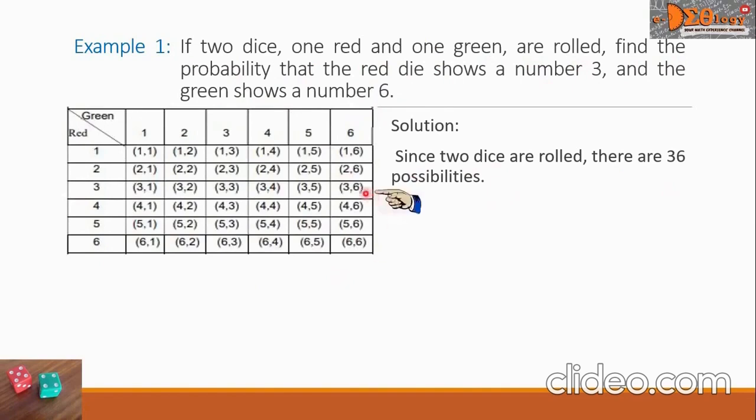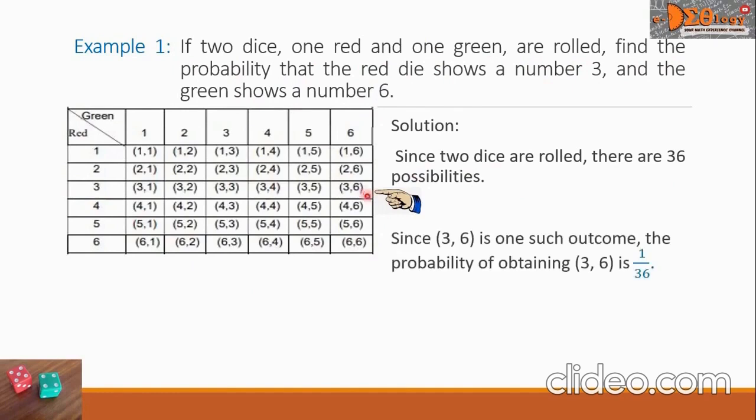Then the (3, 6) is here. Since (3, 6) is one such outcome, the probability of obtaining (3, 6), which means again 3 for the red die and 6 for the green die, is 1 over 36. This is our final answer.